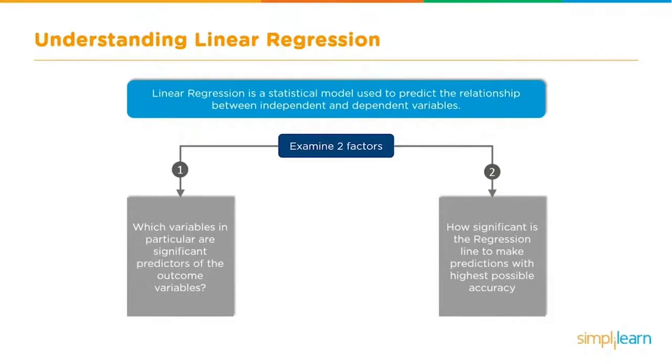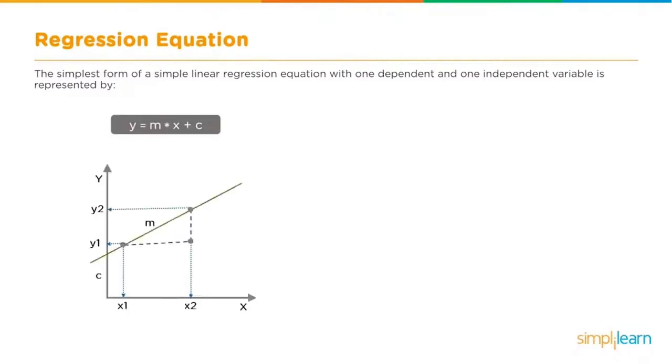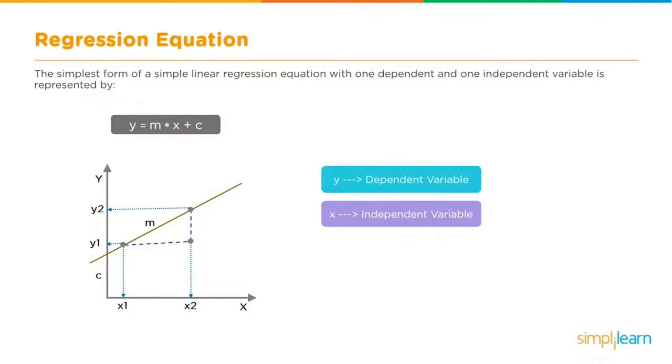Since linear regression is based on drawing a line through data, we're going to jump back and take a look at some Euclidean geometry. The simplest form of a simple linear regression equation, with one dependent and one independent variable, is represented by y equals m times x plus c. If you look at our model here, we plotted two points, x1, y1 and x2, y2. Y is the dependent variable, remember that from before, and x is the independent variable. So y depends on whatever x is.